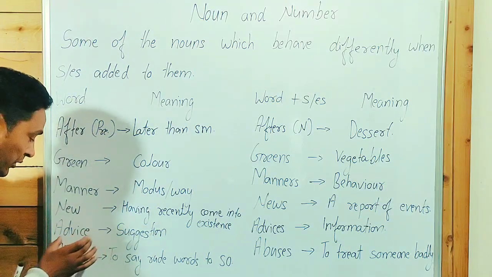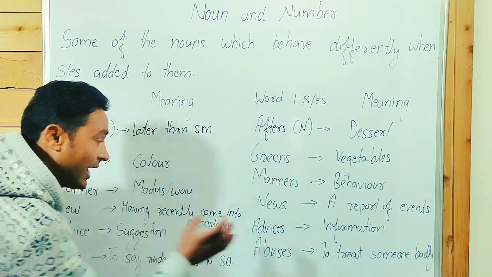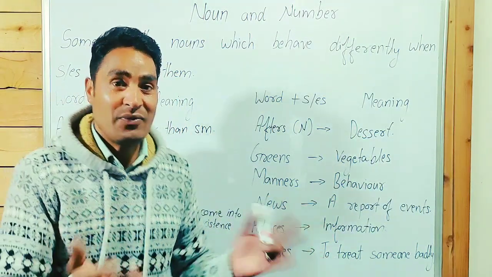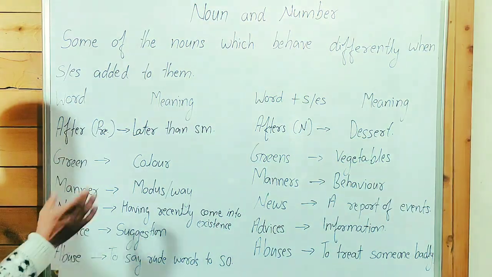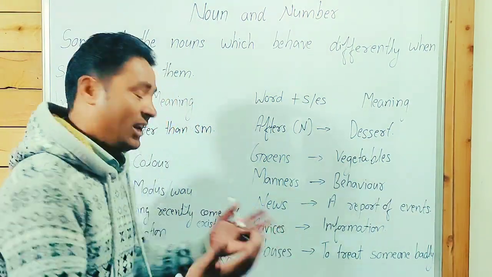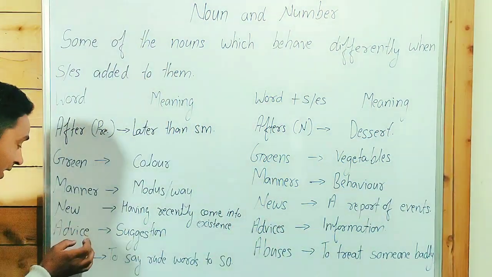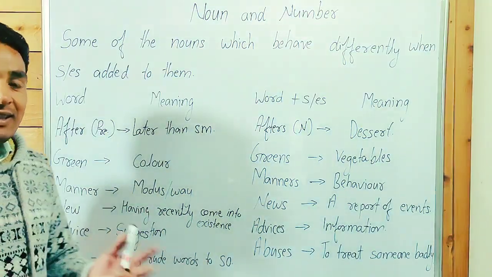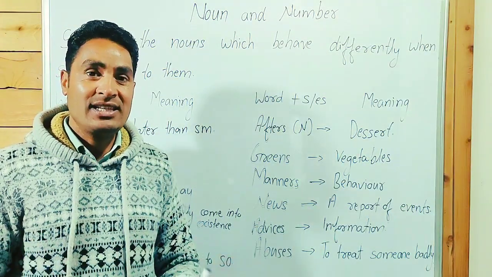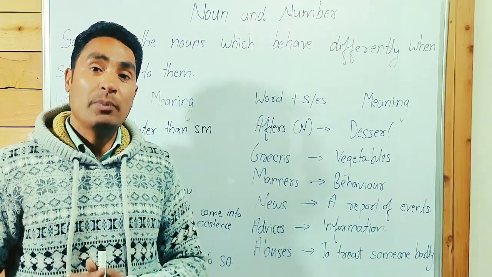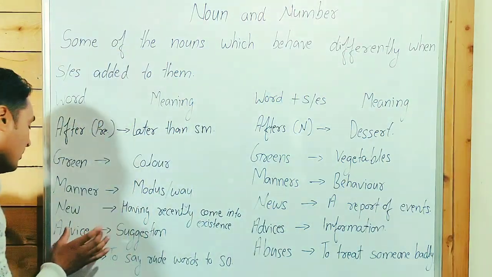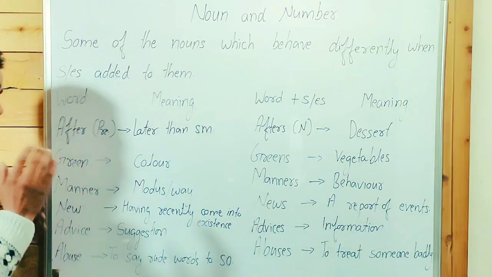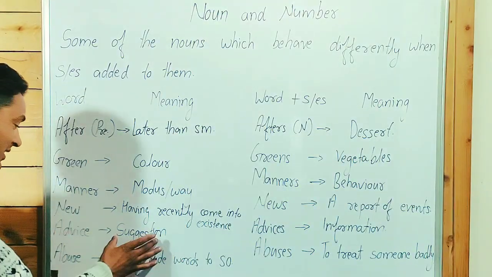But guys, point to be noted: advice means suggestion, while advices here means information. It has a different meaning. But we can't say advices. Example, they are seeking advices from the Delhi branch. It means they are seeking information, not suggestion.